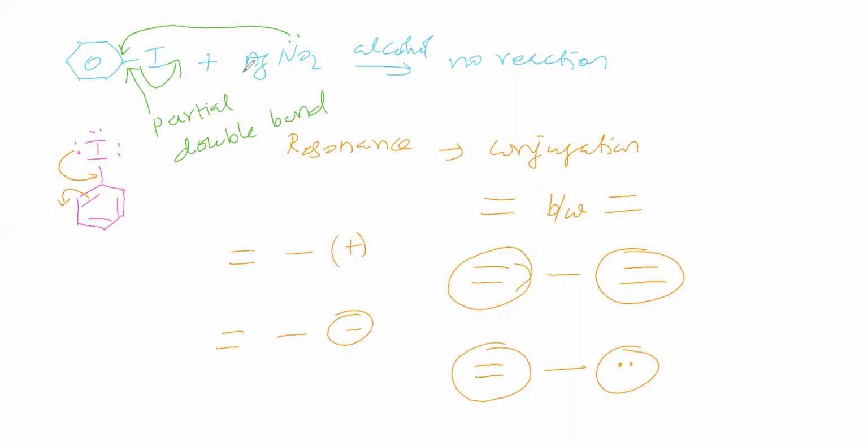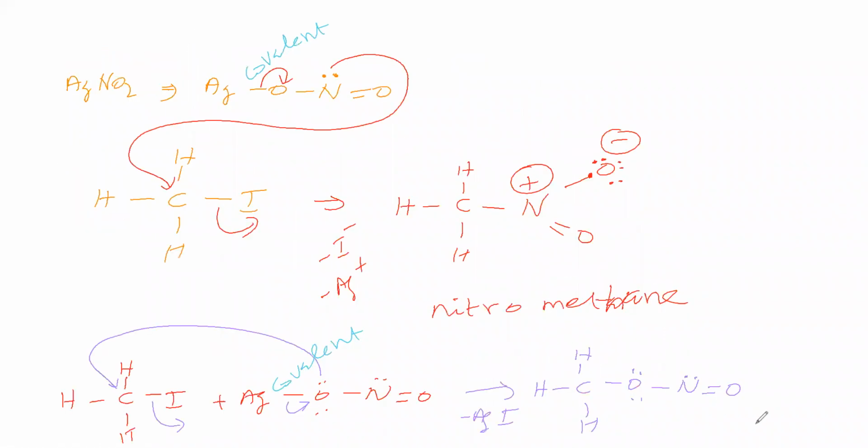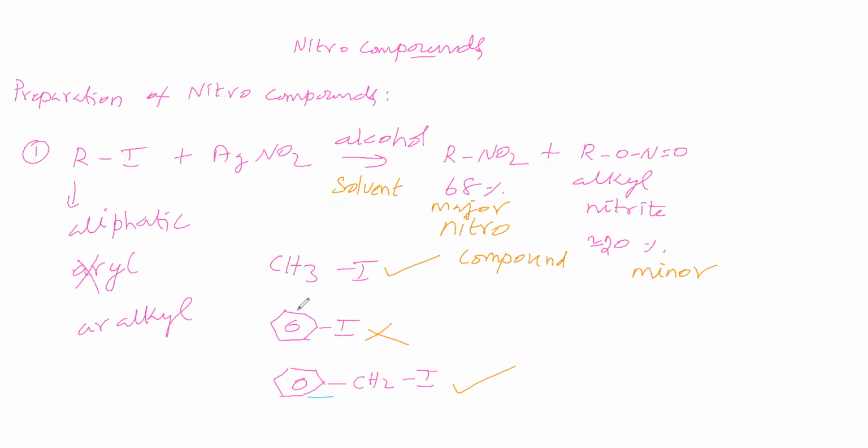So, due to the partial double bond, though nitrogen is attacking this carbon, this bond is not shifting. Therefore, it is not going for nucleophilic substitution reaction because of the partial double bond between carbon and iodine. So now we can say this iodobenzene is an aryl halide. Aryl halide means halogen is directly attached to phenyl carbon. So aryl halides do not undergo nucleophilic substitution reaction because of the partial double bond.